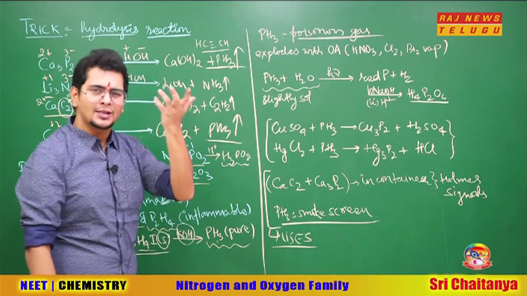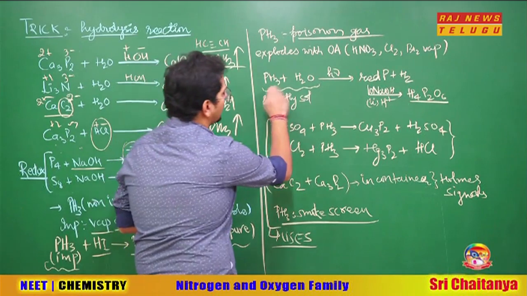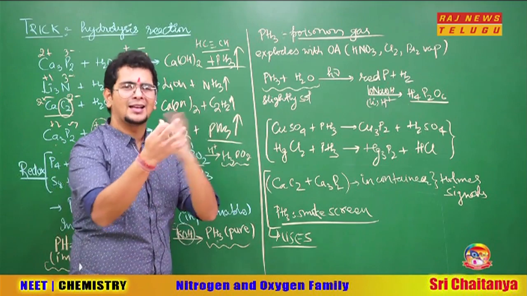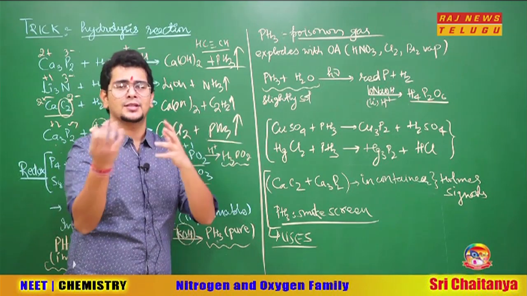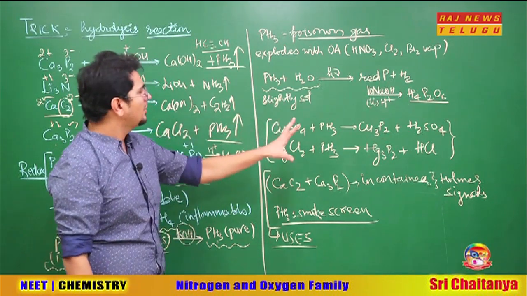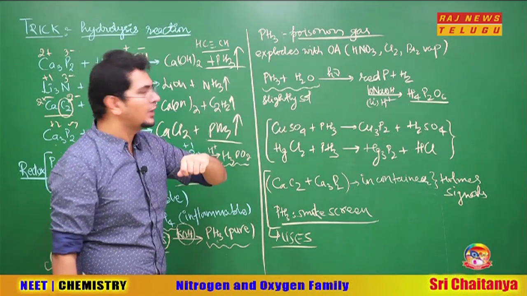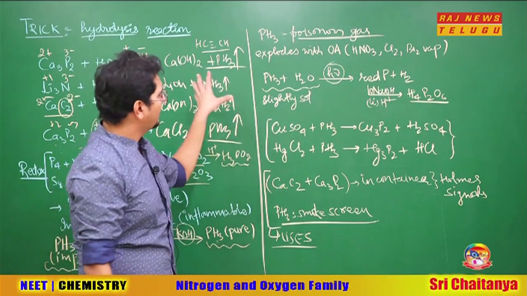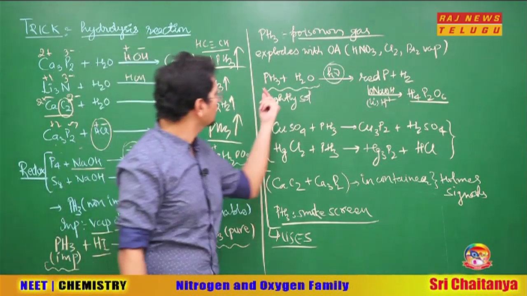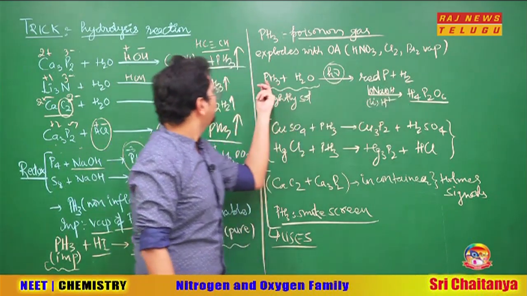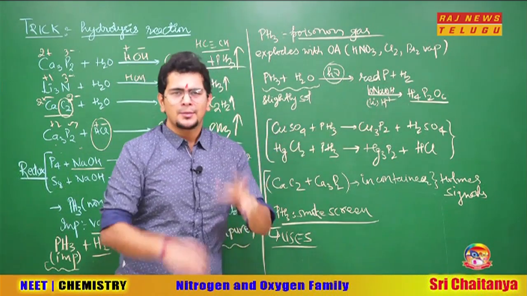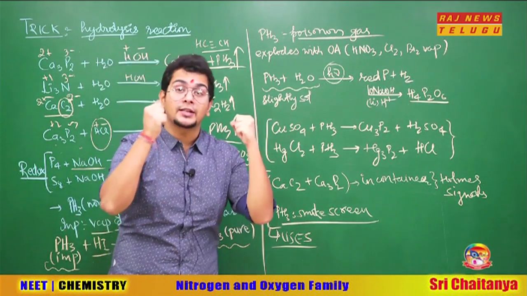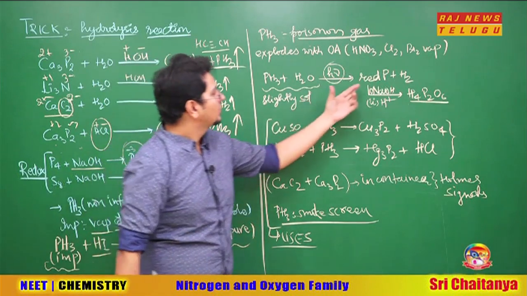These two are the properties that you can remember. Now, phosphine is very less soluble in water. Why? Because as I said, it's a very weak base, so it will not be highly soluble in water like strong bases such as the first and second group hydroxides. So a little bit soluble in water, but the mixture of phosphine and water, when treated with sunlight, hν meaning sunlight, what will happen? It decomposes, breaks. Hydrogen comes out, H2, and phosphorus becomes red phosphorus, because white phosphorus is highly reactive, so it manages to form red phosphorus. Black phosphorus is very tough to make, so black phosphorus is also not made. So red phosphorus we get.